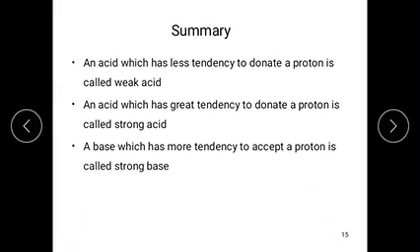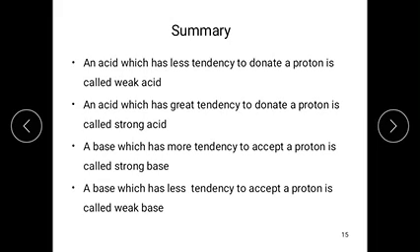And next, the strong base definition: a base which has more tendency to accept a proton is called a strong base.